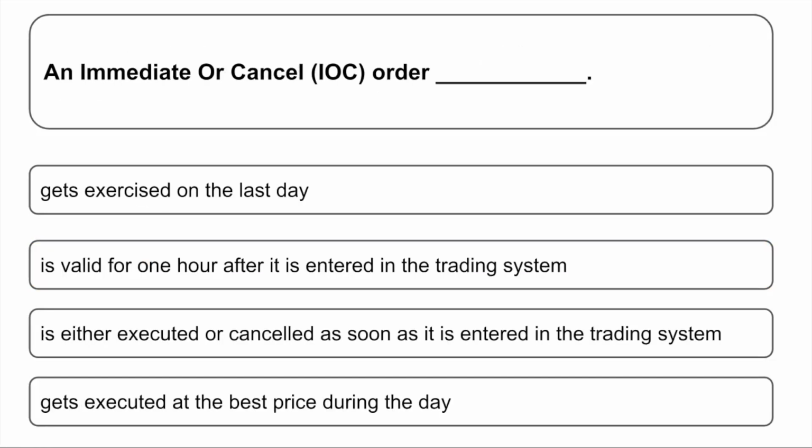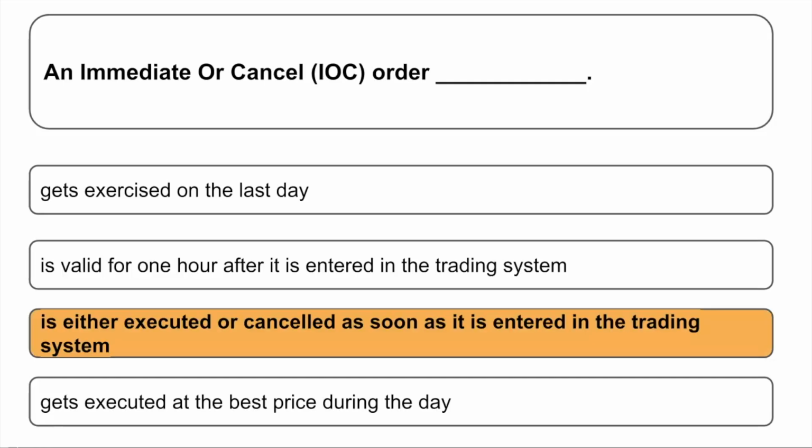An immediate or cancel order dash. Options are A. gets exercised on the last day, B. is valid for 1 hour after it is entered in the trading system, C. is either executed or cancelled as soon as it is entered in the trading system, D. gets executed at the best price during the day. So friends, as you already know, the name is also very clear. It says immediate or cancel. So it basically means either it is getting executed right when it is entering the trading system, or it gets cancelled. So option C is correct. It is either executed or cancelled as soon as it is entered in the trading system.